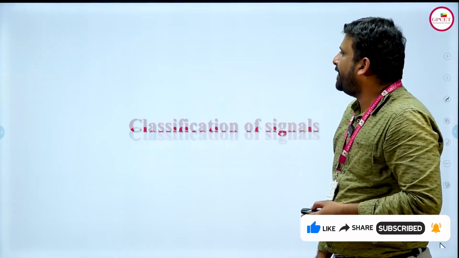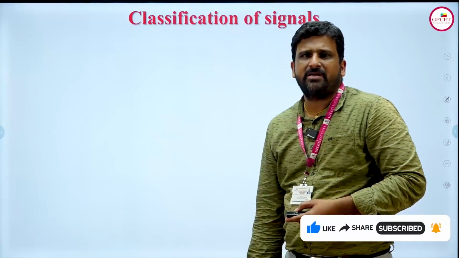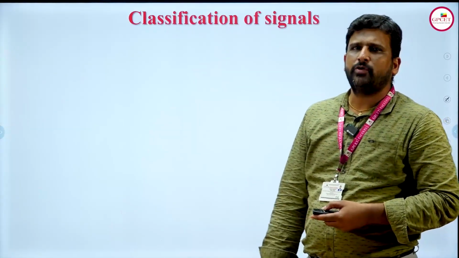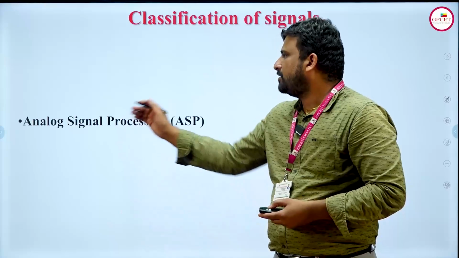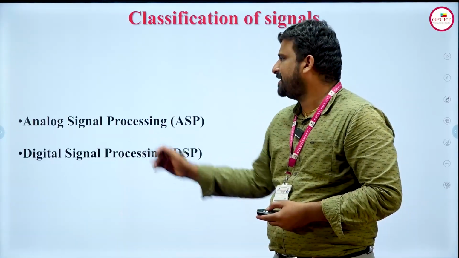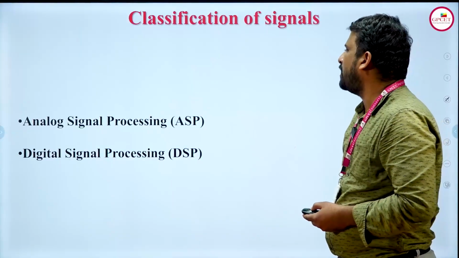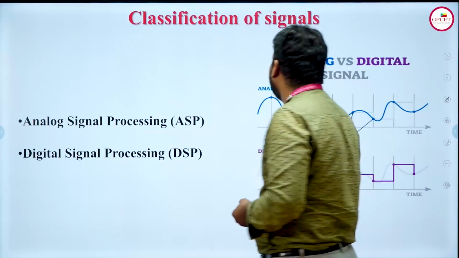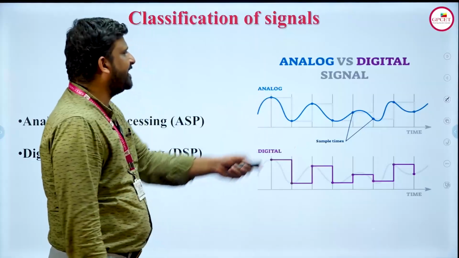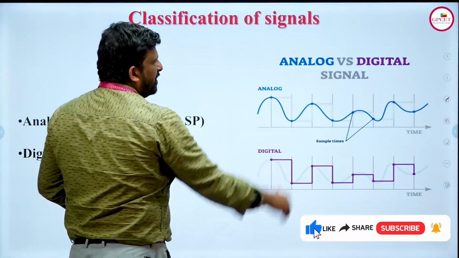Now, keeping that in mind, classification of signals. Signals are classified into two types: analog signal processing and digital signal processing. If you see the graphical representation of analog and digital signal processing, you can see the sine wave, which represents an analog signal. It is in the form of an analog signal.